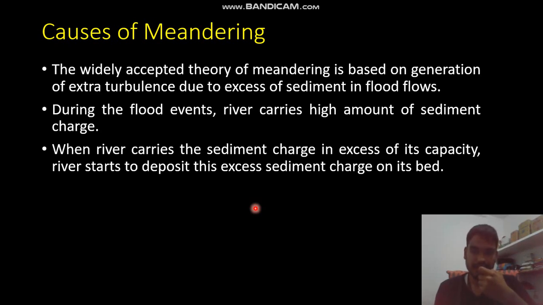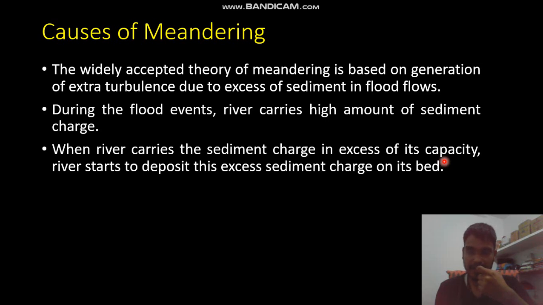Now what are the reasons for the meandering of a river? Let us discuss the causes of the meandering process. The widely accepted theory of meandering is based on the generation of extra turbulence due to the excess of sediment in flood flows. During flood events, the river carries a high amount of sediment charge. When the river carries sediment charge in excess of its capacity, it starts to deposit this excess sediment charge on its bed.